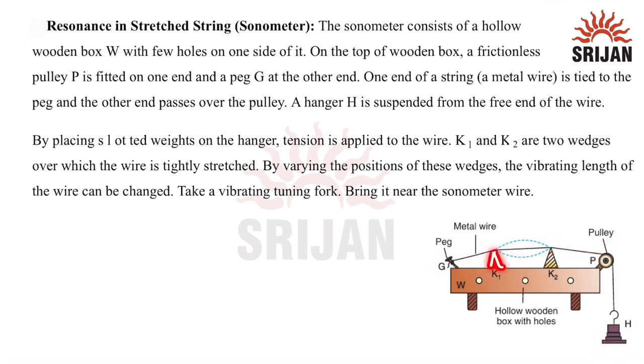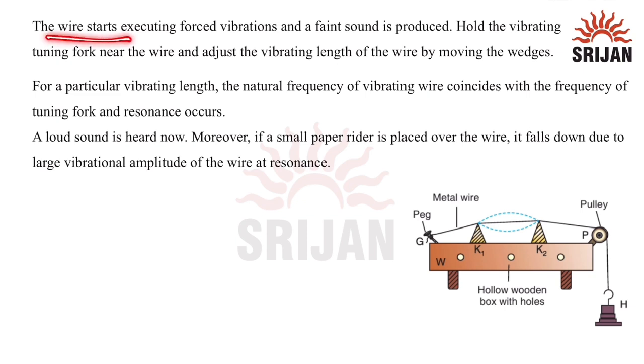Now, K1 and K2 are two wedges over which the wire is tightly stretched. By varying the position of these wedges, like this, the vibrating length of the wire can be changed. That is, this length can be changed because this much of the wire is vibrating. Now, if we take a vibrating tuning fork and bring it near the sonometer wire, the wire will start executing forced vibration and a faint sound is produced.